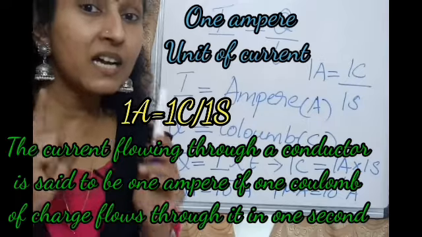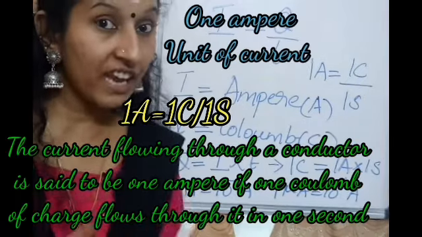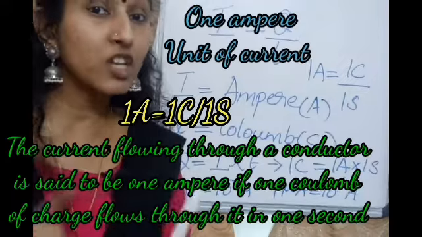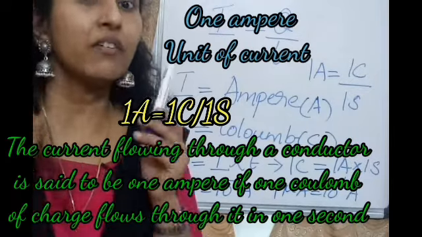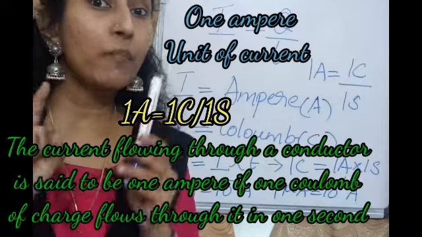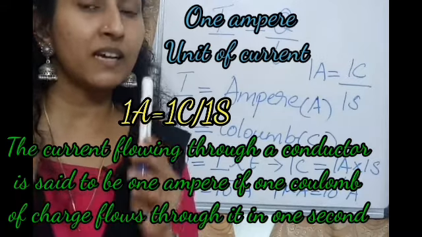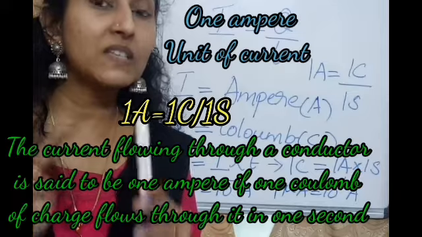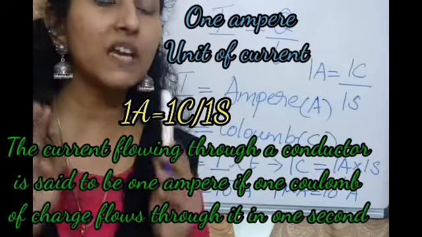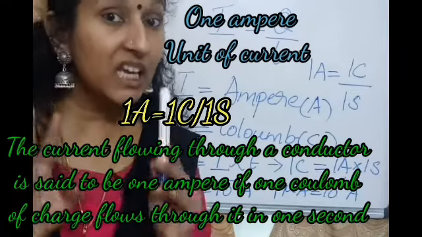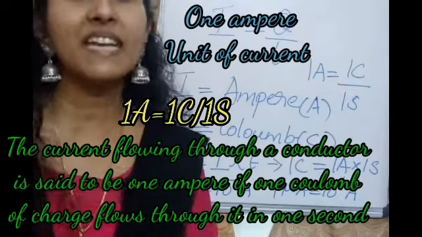So the current of the circuit is said to be 1 ampere when 1 coulomb of charge flows through the circuit in 1 second.